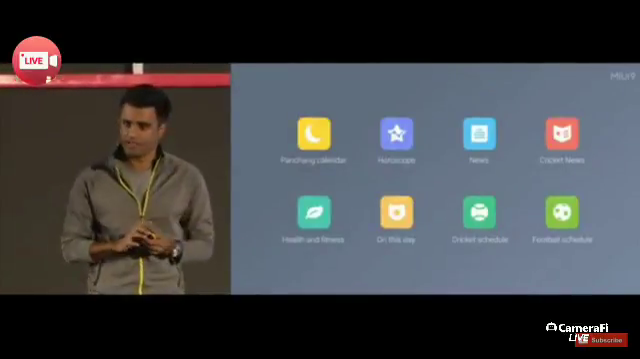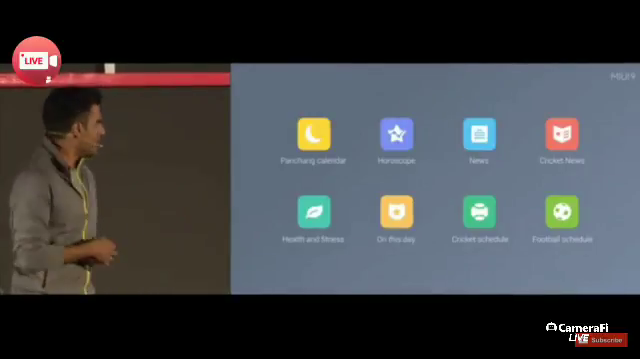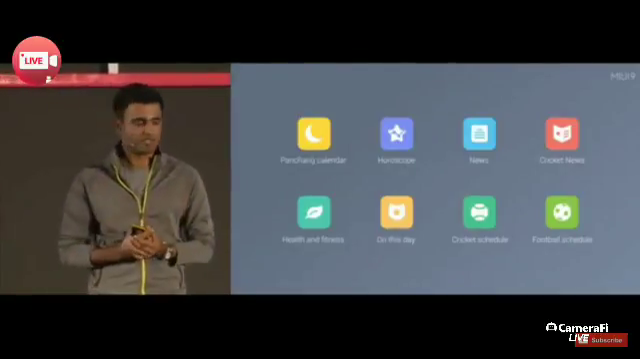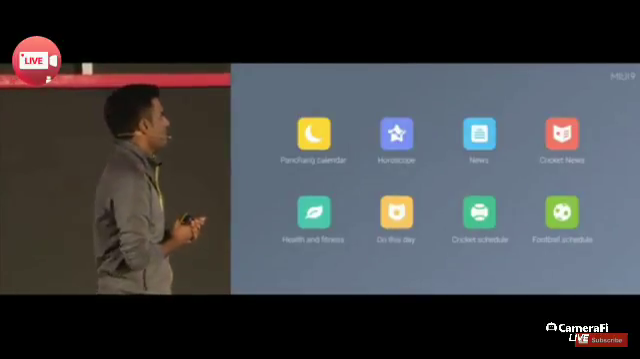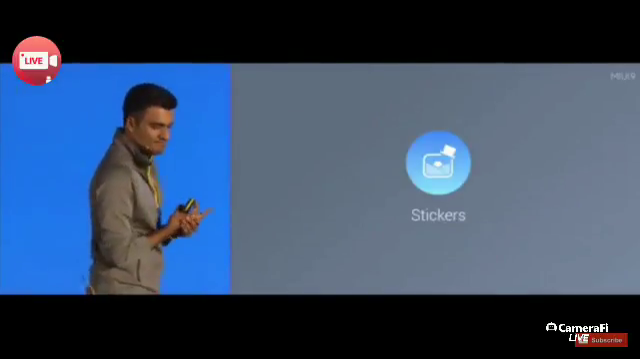So we have a whole bunch more stuff in the Mi Calendar app. We have news, cricket scores, schedules, and we really encourage you to check this out. A lot of this stuff was designed just specifically for India.